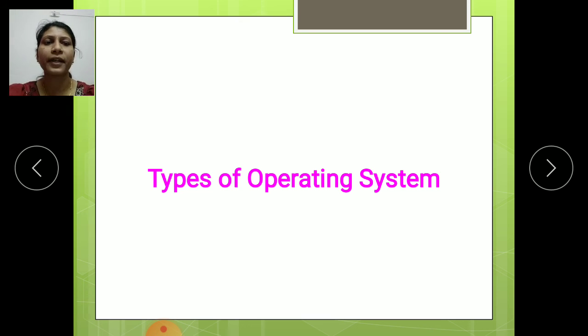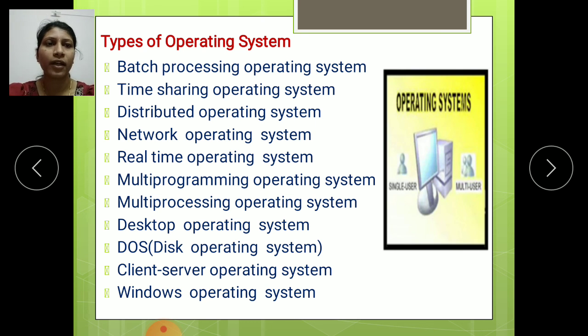Then the types of operating system. There are different types of operating system, and we will see them here. There are single user and multi-user. These are all types of operating systems. First is the batch processing operating system. Second is the time sharing operating system. Distributed operating system means how we distribute the work to different systems. Network operating system is how we handle the networks. Then the real time operating system.